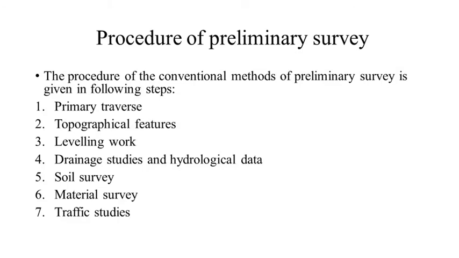Next, procedure of preliminary survey. So what is the procedure of preliminary survey? The first one is primary traverse, next topographical features, next leveling works, drainage study and hydrological data, then soil survey, material survey, traffic study.